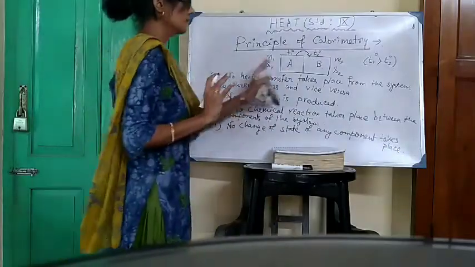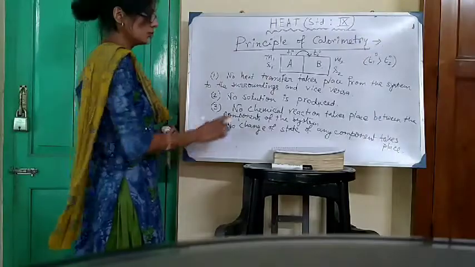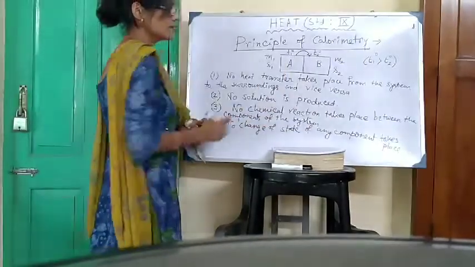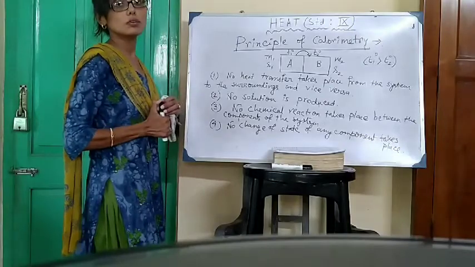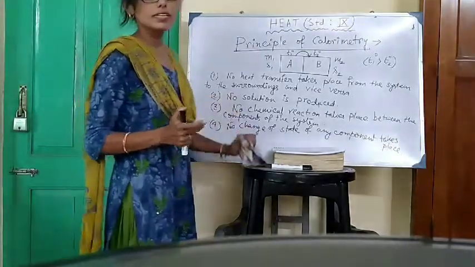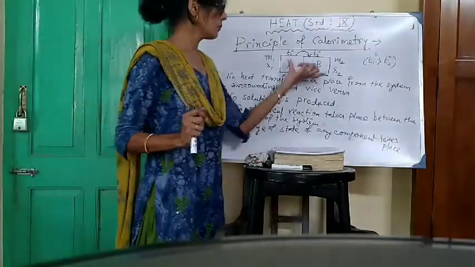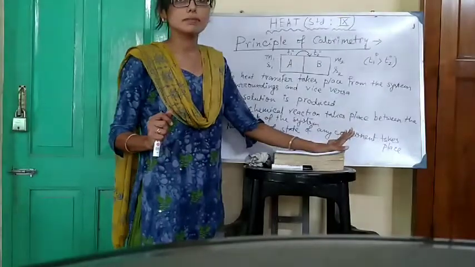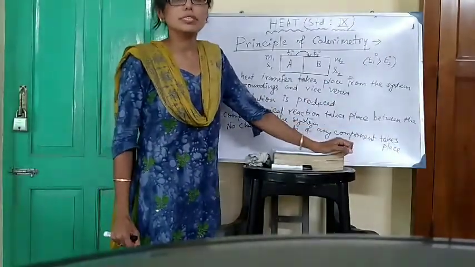No heat transfer takes place from system to the surroundings and vice versa. No solution is produced. No chemical reaction takes place, because if the reaction is exothermic or endothermic, then we cannot calculate the amount of heat absorbed or evolved. Okay. Next, no change of state of any component of the composite system takes place, because we cannot calculate the corresponding latent heat for the corresponding change of state.